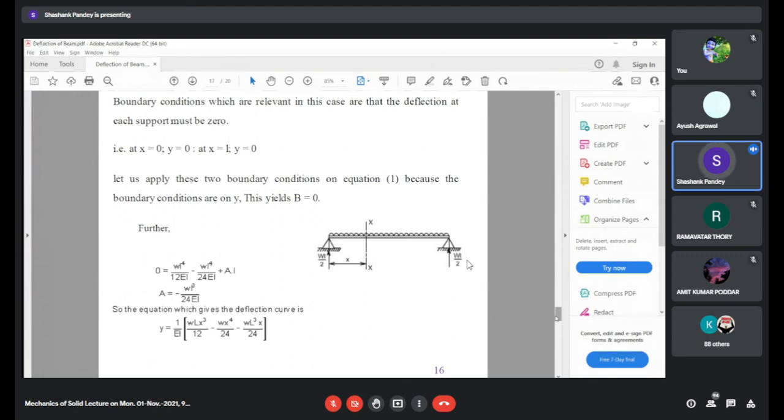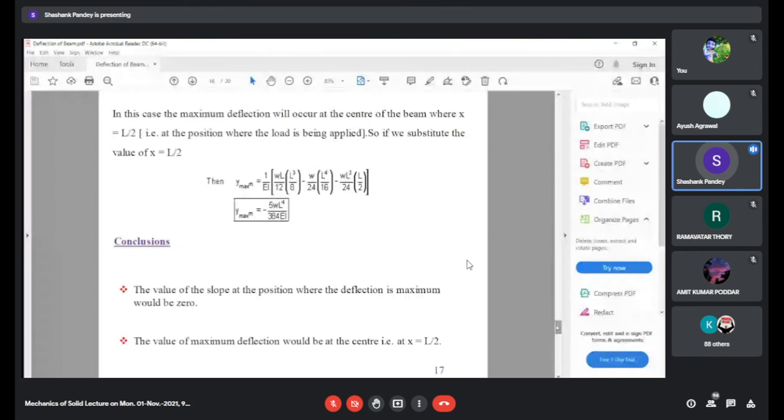Further we can find the value of integration constant A. So ultimately we will end up with the equation of deflection as 1 upon EI into WL x cube upon 12 minus W x raised to power 4 upon 24 minus WL cube into x upon 24. So this is the expression for deflection.